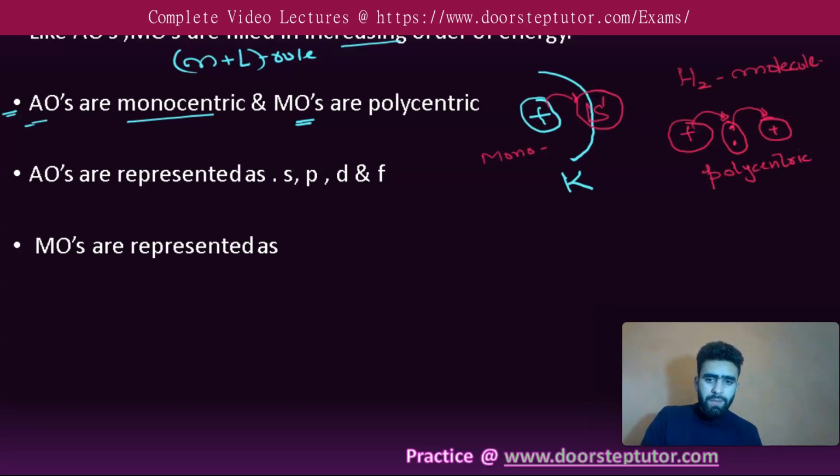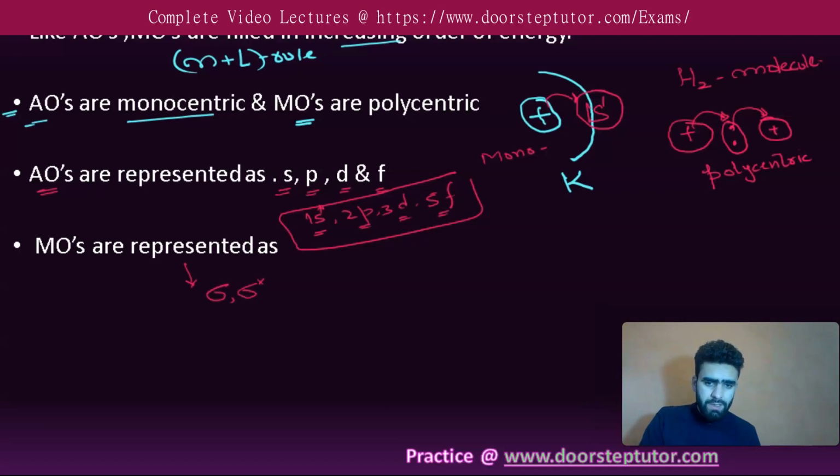Another important point is that atomic orbitals are represented by s, p, d and f. Like we have 1s, 2p, 3d, 5f. Molecular orbitals, on the other hand, are represented by sigma and sigma star.